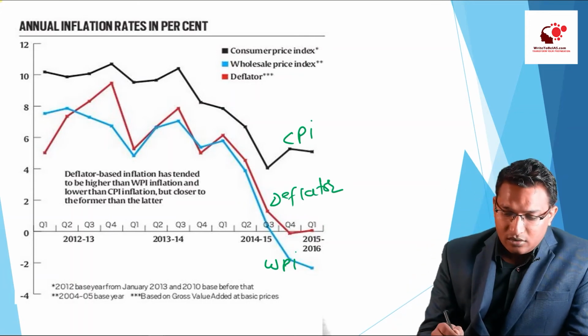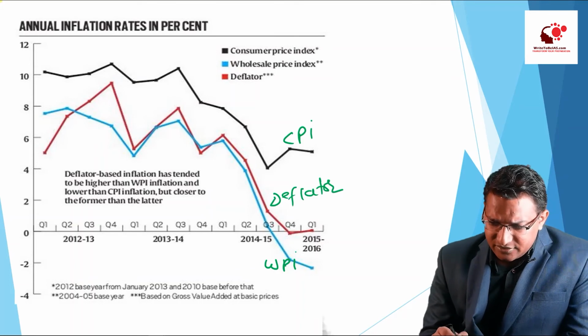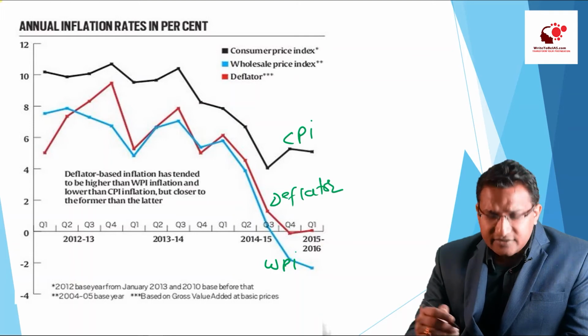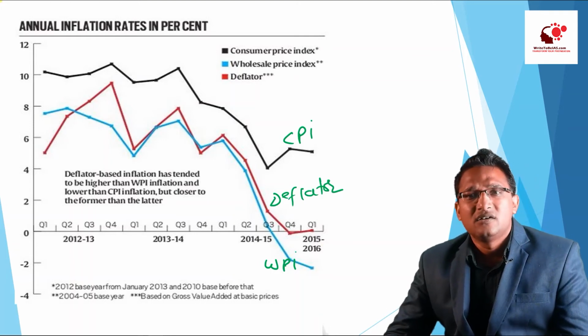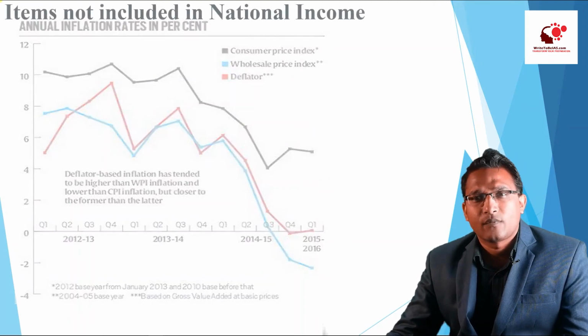So you can just see the behavior that this GDP deflator is actually in between the CPI and WPI. Just to show you the difference, however, nothing special in this slide, you can ignore it also.